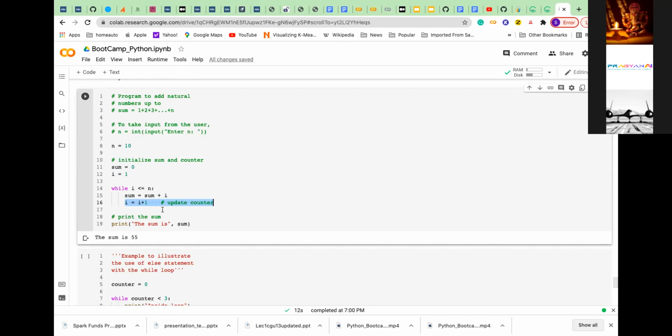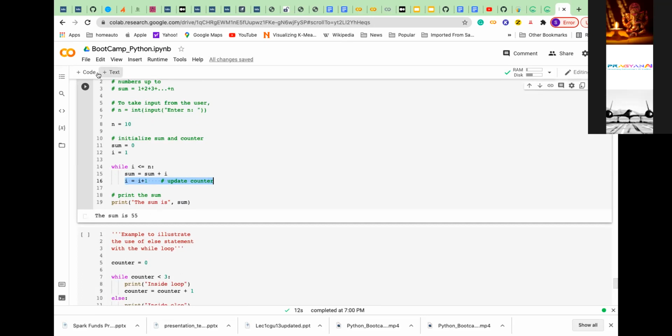Has anybody not understood this one? This is, I think, the simplest one. It will count depending on what value you are summing. If you wanted to give up to 20, then it will automatically happen up to 20. If you wanted to change it, that is what programming is. Once you have written the algorithm, you can do the computation for any number. So this logic is safe, and you can calculate the summation of any natural numbers. You can even do 300, because there is no need to change anything, only the input you should keep changing. Any question here?